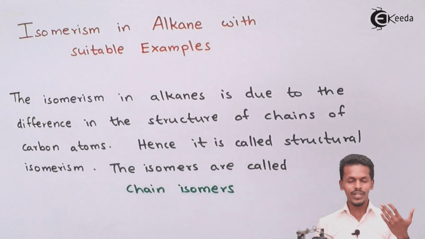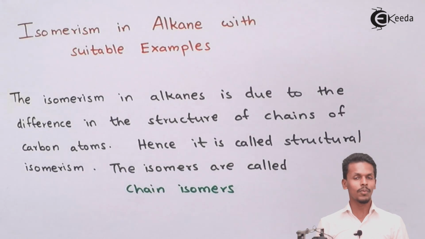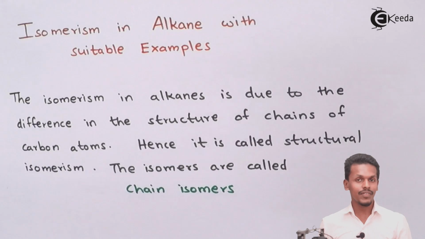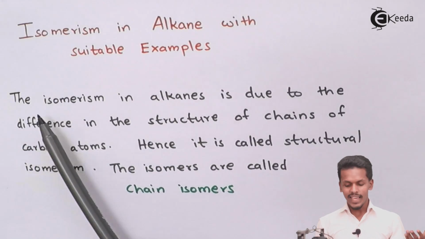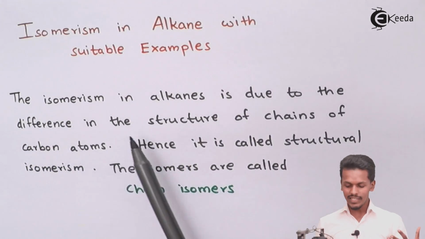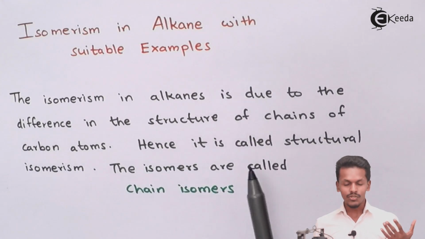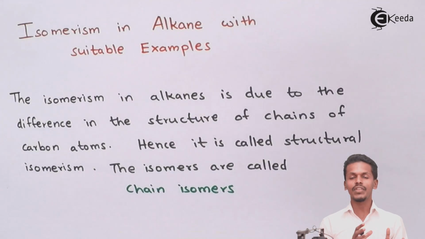Before understanding the isomerism in alkane, we know that isomerism is nothing but molecules having the same molecular formula but different structural formula, and based on that we also discussed its types. Now let us understand the isomerism in alkane. It is due to the difference in the structure of the chain of carbon atoms. Hence it is known as structural isomerism, because there is a difference in the skeleton arrangement of the carbon atoms.